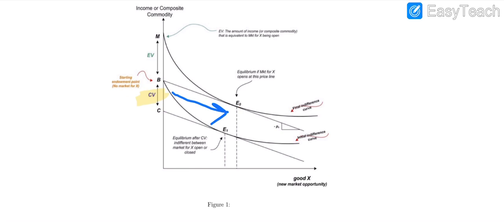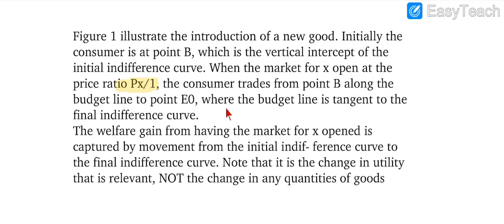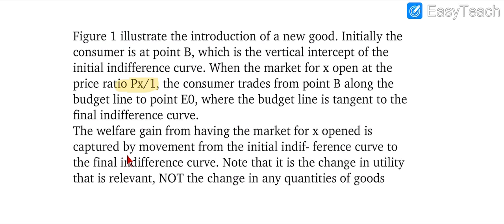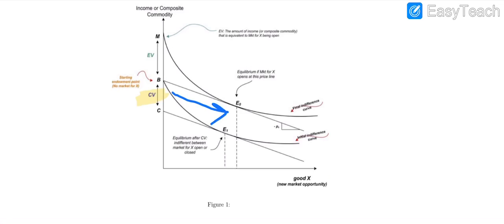here E0, where the budget line is tangent to the final indifference curve. This is the budget line, and this is the final indifference curve where the consumer is in equilibrium. The welfare gain from having the market for X is captured by the movement from the initial indifference curve to the final indifference curve, and this change in utility is what is relevant, not the change in the quantities of goods.